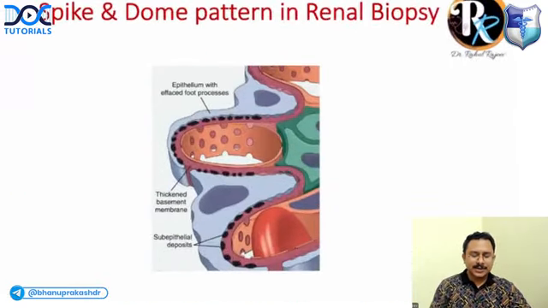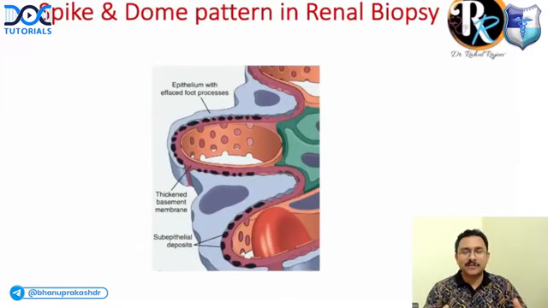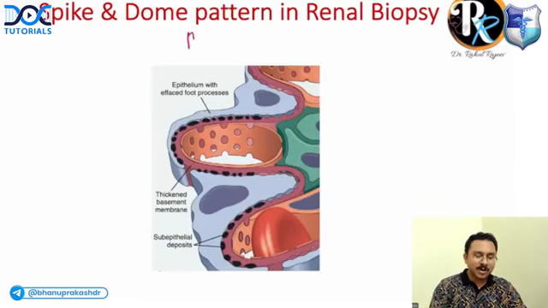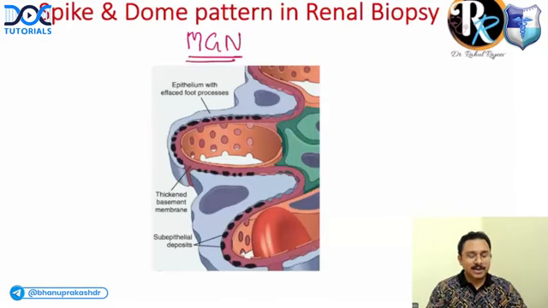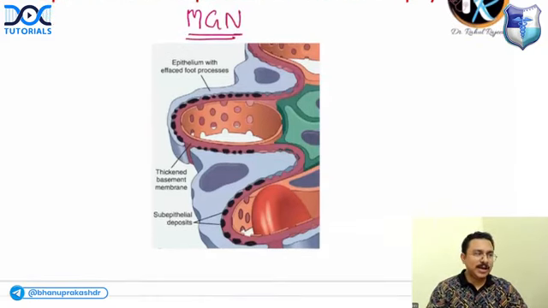And next is the spike and dome pattern in renal biopsy. This is an expected question from pathology as well. Can you tell me what is the condition where you get a spike and dome pattern in a renal biopsy? This is seen in membranous glomerulonephritis. Zobia, you're absolutely right.